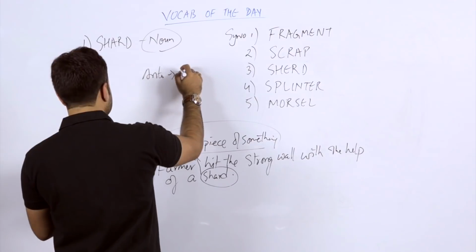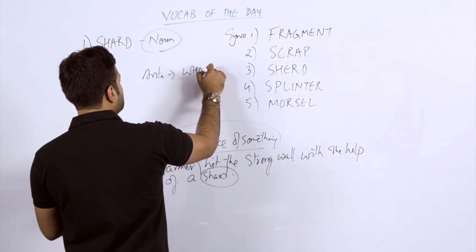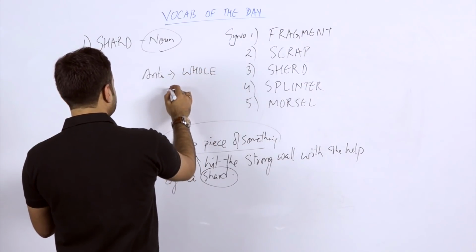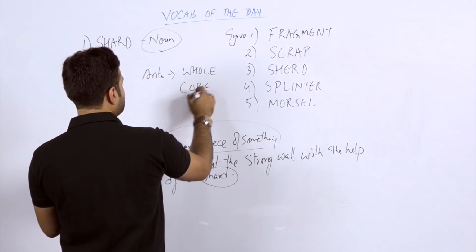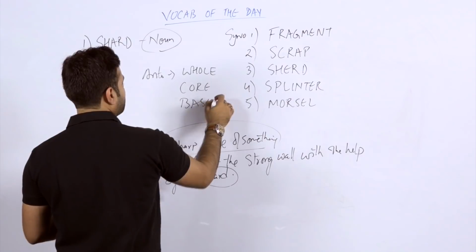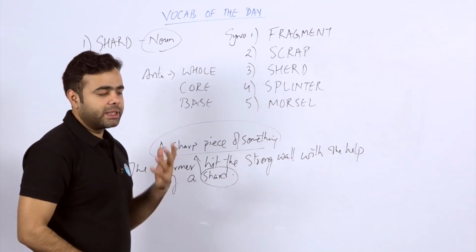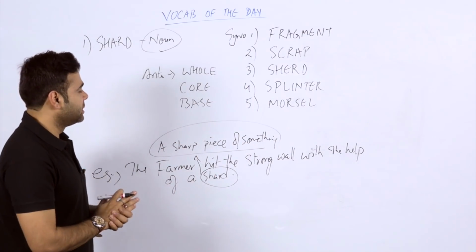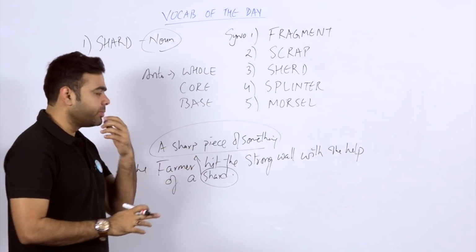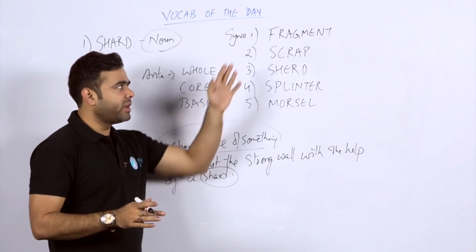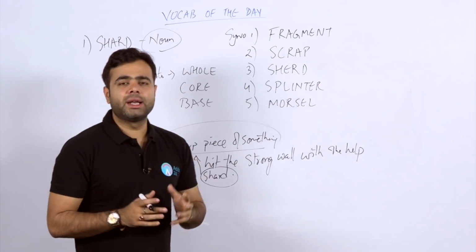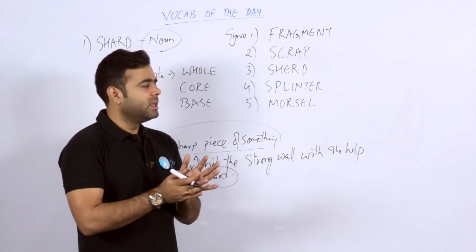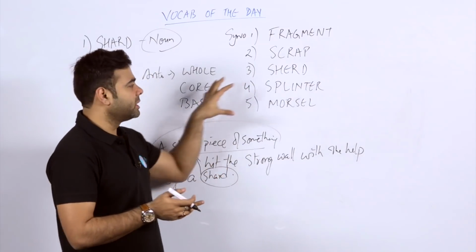So what are the antonyms? In antonyms, students, I have taken whole. And as a second word you can take core or base. Now let's check out what the other meanings are. Many times students ask, sir, you have told that the word shard is a piece of something. Now that we have the synonyms and antonyms before us, we have to analyze and understand exactly the condition of these particular words.